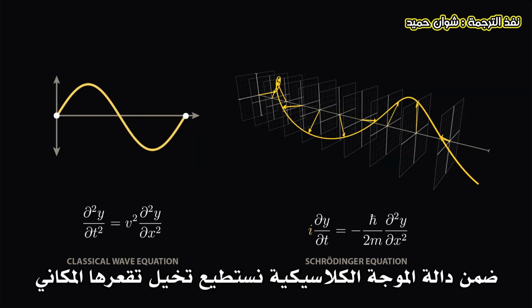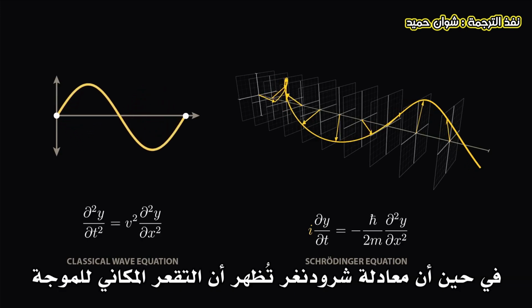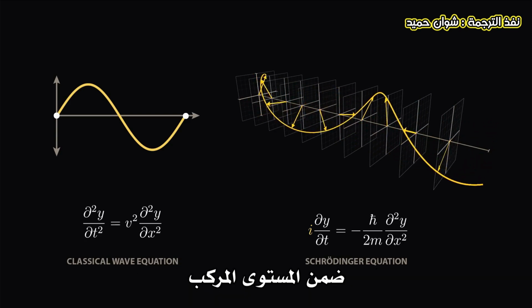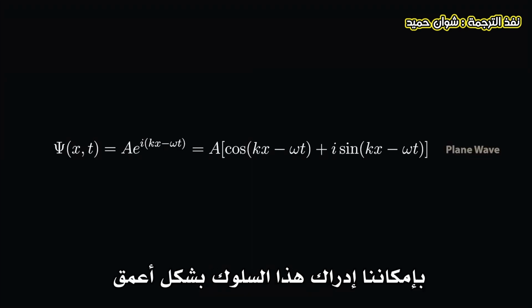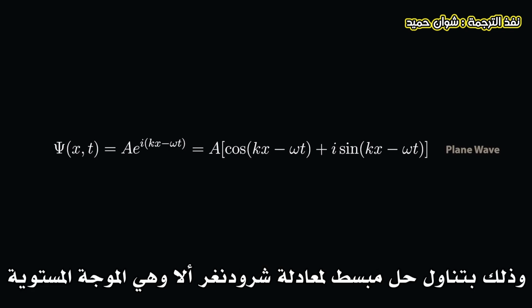In the classical wave equation, we can think of the spatial curvature as pushing the wave up and down in time, while in Schrödinger's equation, the spatial curvature of the wave is pushing the complex wave function in circles around the complex plane. We can get a broader sense for this behavior over space and time by considering a simple solution to Schrödinger's equation, known as a plane wave.